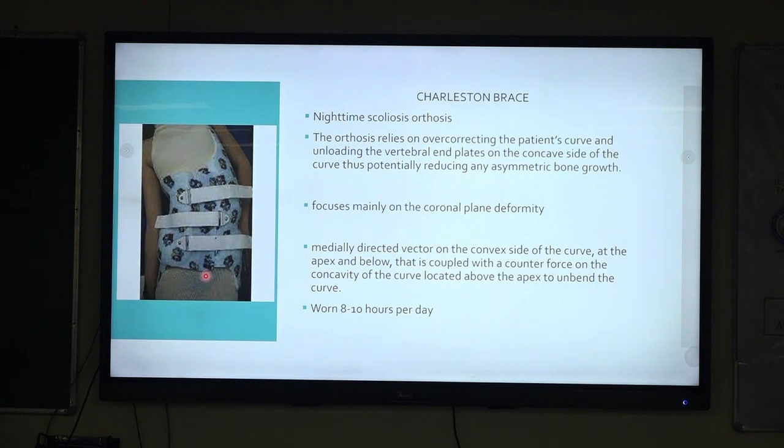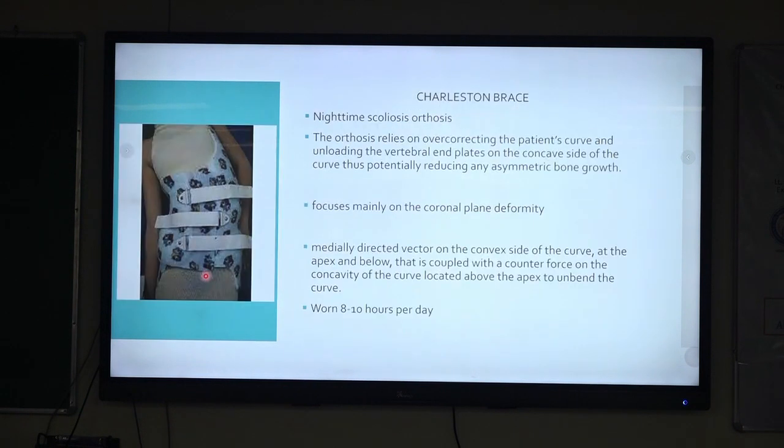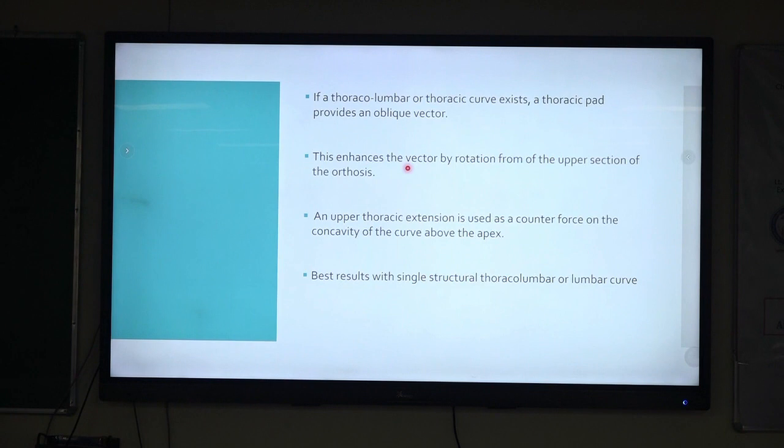Charleston brace, three more slides. Charleston brace and Providence brace are nighttime braces. The Charleston brace is given with overcorrection of the curvature of the spine, but it only corrects the lateral curvature. Whereas in the Providence brace, there is a lateral curvature correction as well as a derotation force.